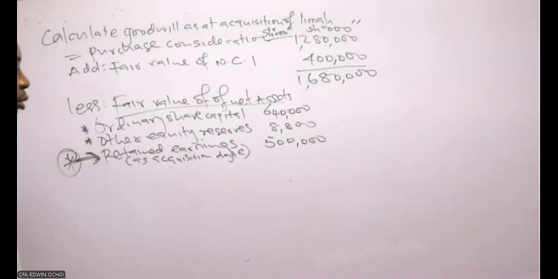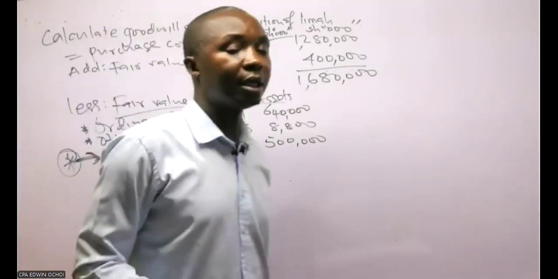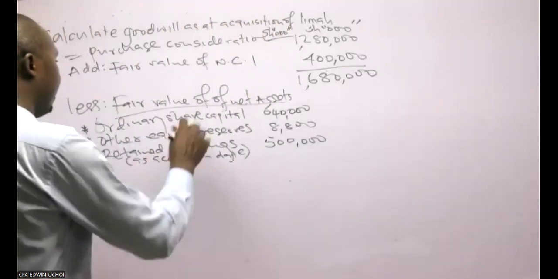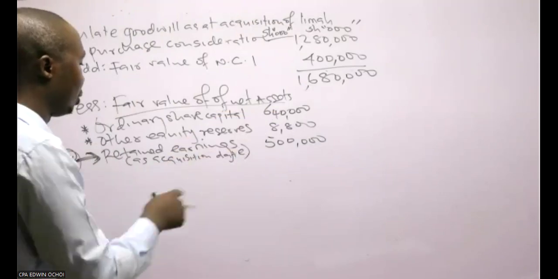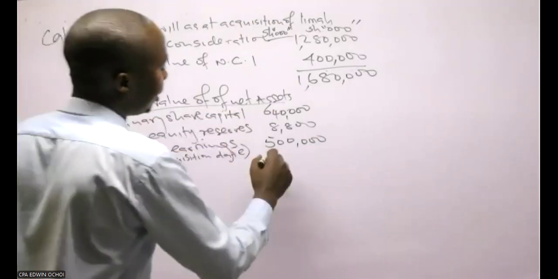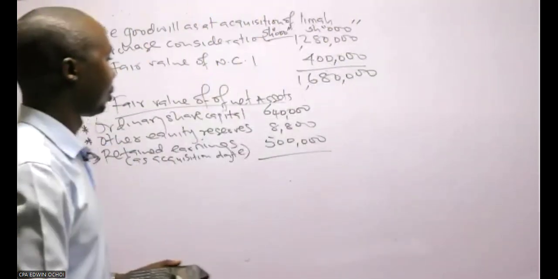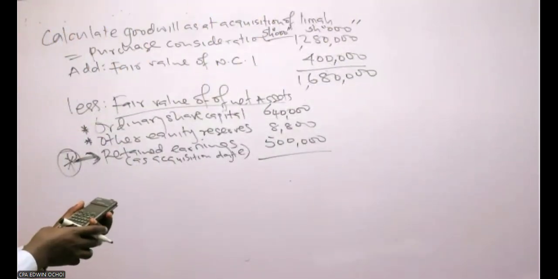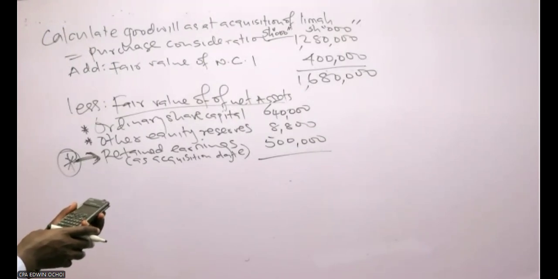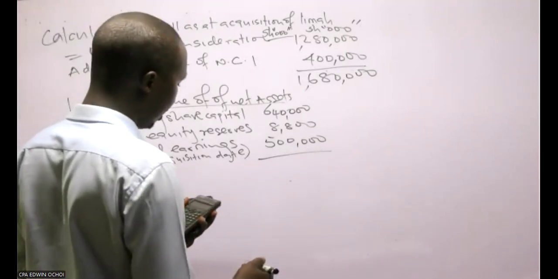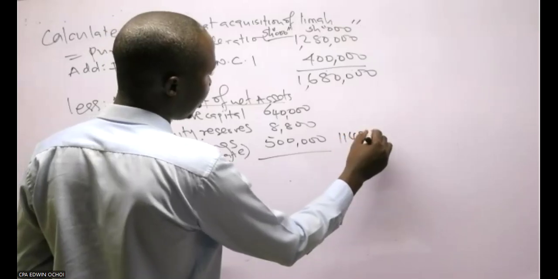In some scenarios, you will be given data to compute the retained earnings as at the acquisition date. But for these net assets, they were as at 1st November, the time when Lima was acquired. So 640,000 plus 8.8 plus 500,000 is 1,148.